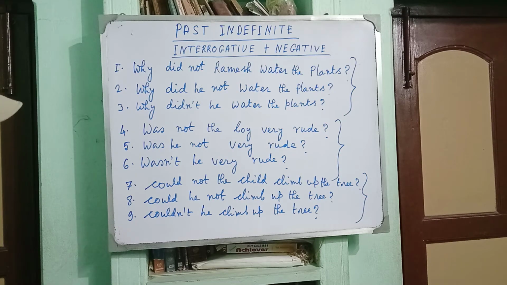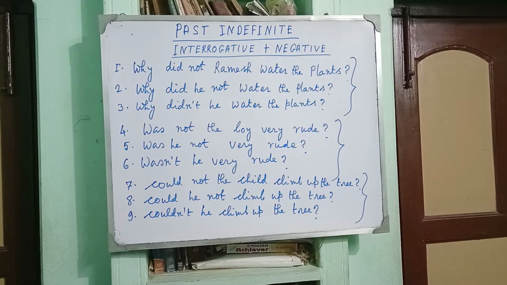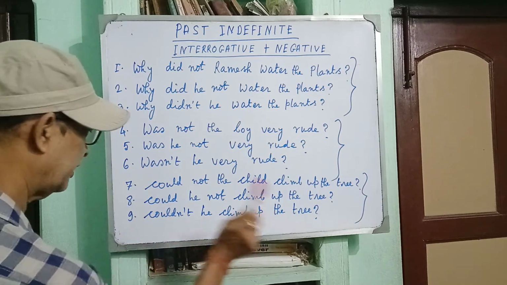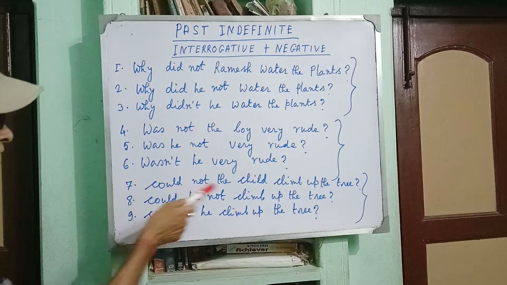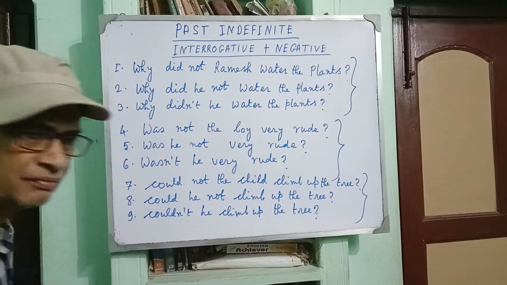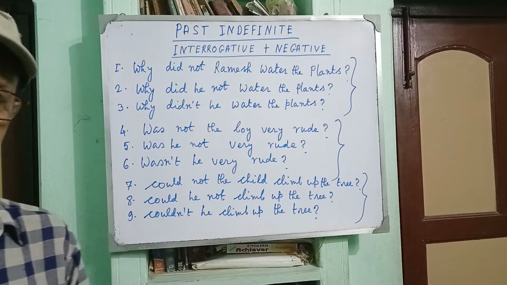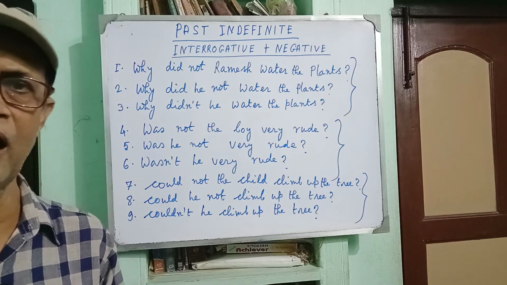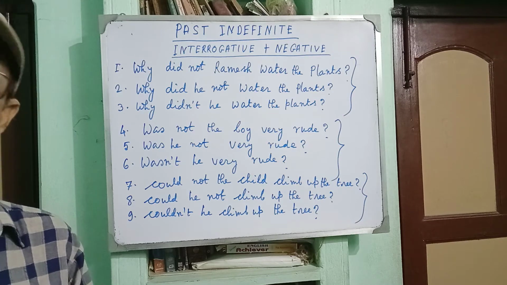Now come to sentence number 9. Couldn't he climb up the tree? It is a short form. So whether the subject is noun or pronoun, that is not the question if you can use short form. Couldn't he climb up the tree? Naturally, you can write couldn't the child climb up the tree? Okay?